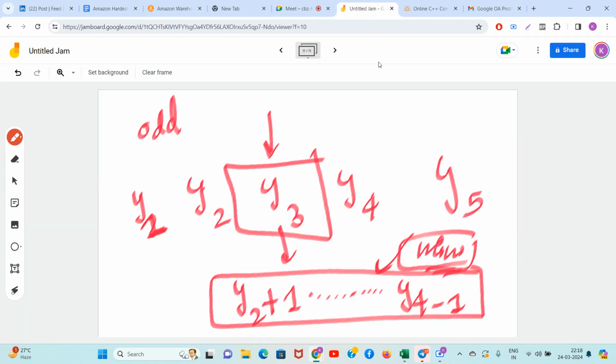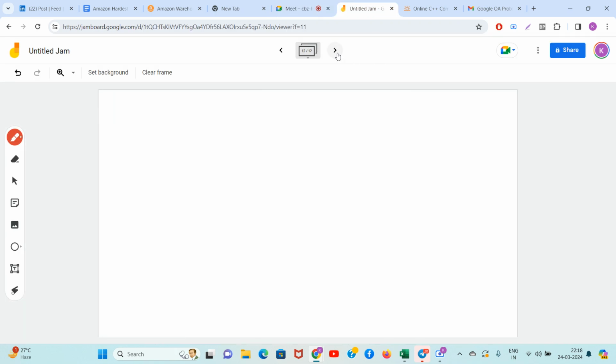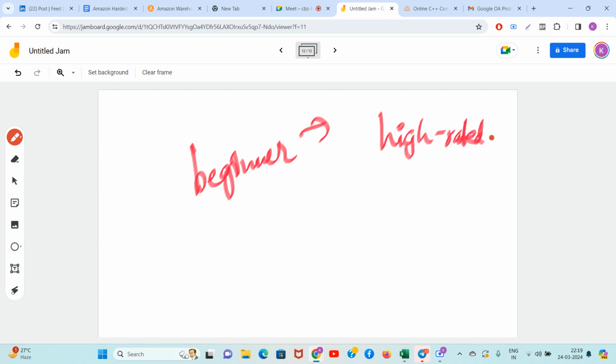See guys, let me tell you why I started the program. Earlier, guys, I was also a very beginner. I was facing lots of problems in CodeChef, Codeforces, etc. When I was trying to improve, I was not getting good resources from the high rated coders. When I used to ask them for solutions, they would reply in just 2 or 3 lines.